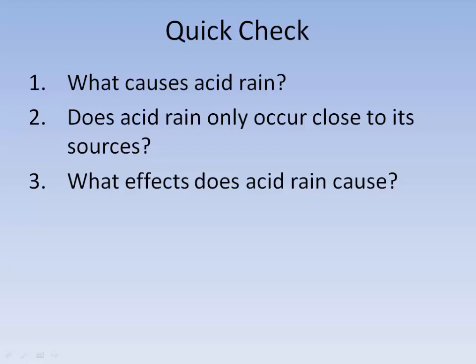No. Pollutants are carried from west to east by the prevailing winds, so we get pollutants from other states that blow over us and then fall as acid rain. What effects does acid rain cause? Well, it destroys aquatic ecosystems, kills fish and other aquatic life, and damages forests, and these effects are especially bad at high altitudes, like in our Appalachian Mountains.